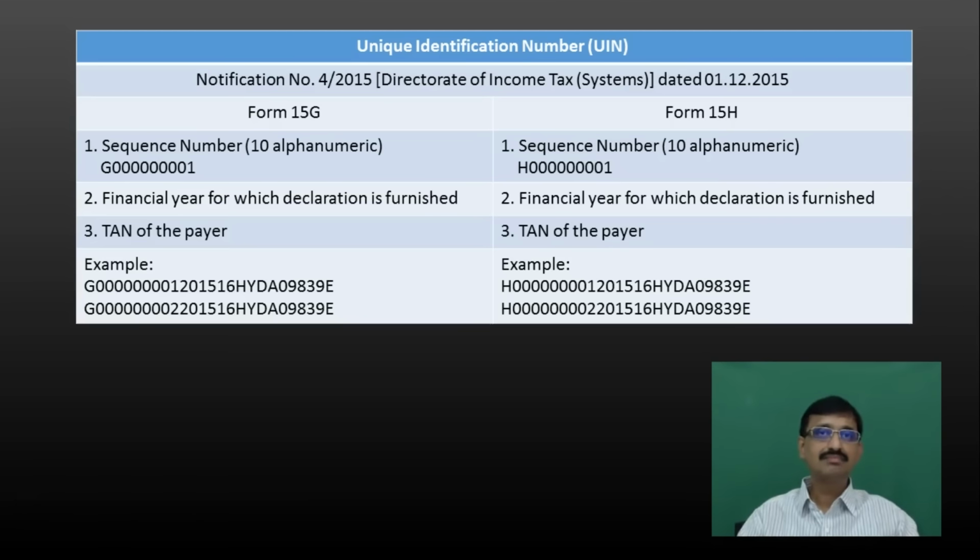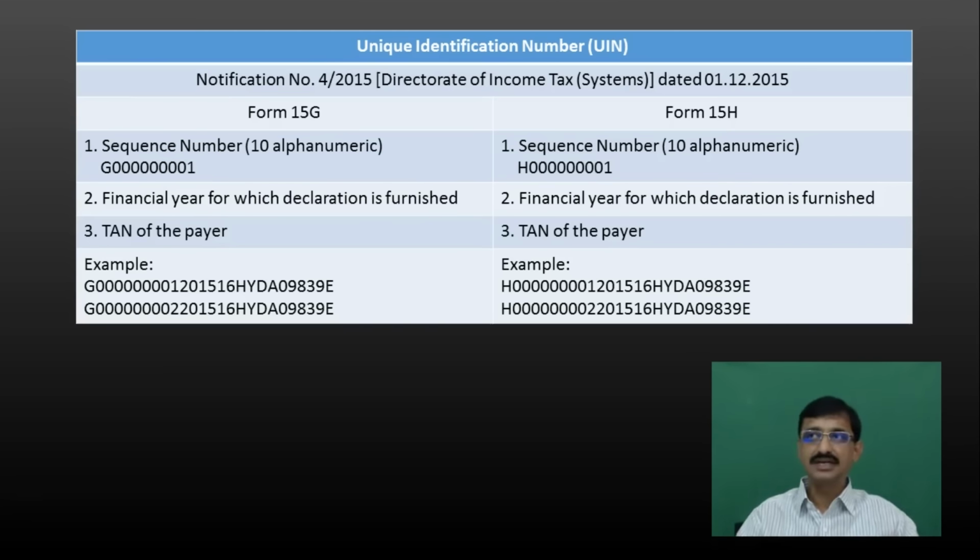The first part comprises a 10-digit alphanumeric code. For 15G it should start with G and for 15H it should start with H. After that, there will be a 9-digit serial number. Meaning for the first declaration you have to give serial number 1. So what you will do? First you start with G. Thereafter you give 8 zeros and thereafter you give 1. Now this is the first part of the unique identification number.